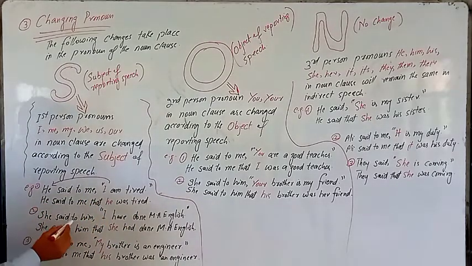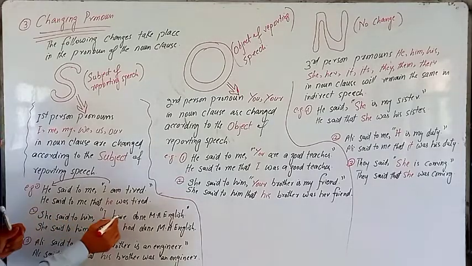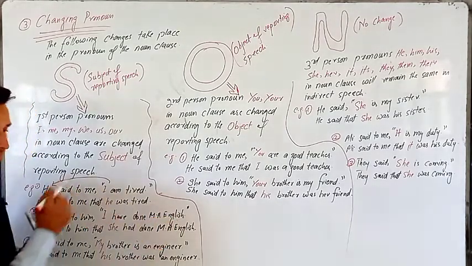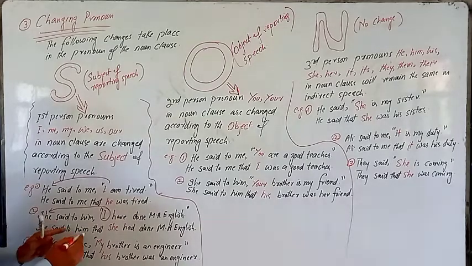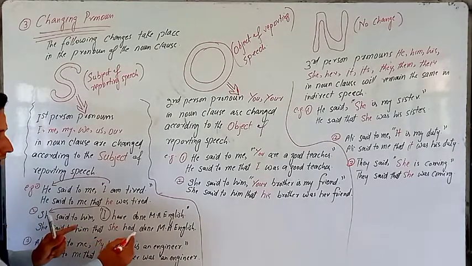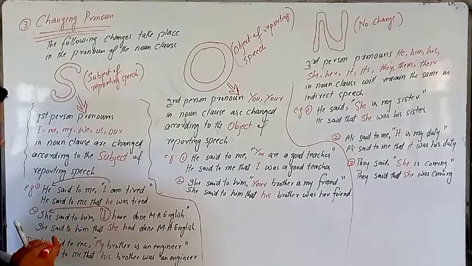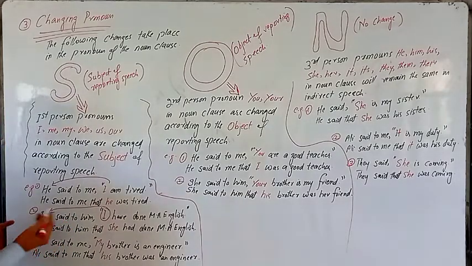Next, she said to him, "I have done MA English." Again, "I". So she said to him that. This is again first person, so it is converted according to the subject of reporting speech. She said to him that she had done MA English. That is how we change first person according to the subject of reporting speech.